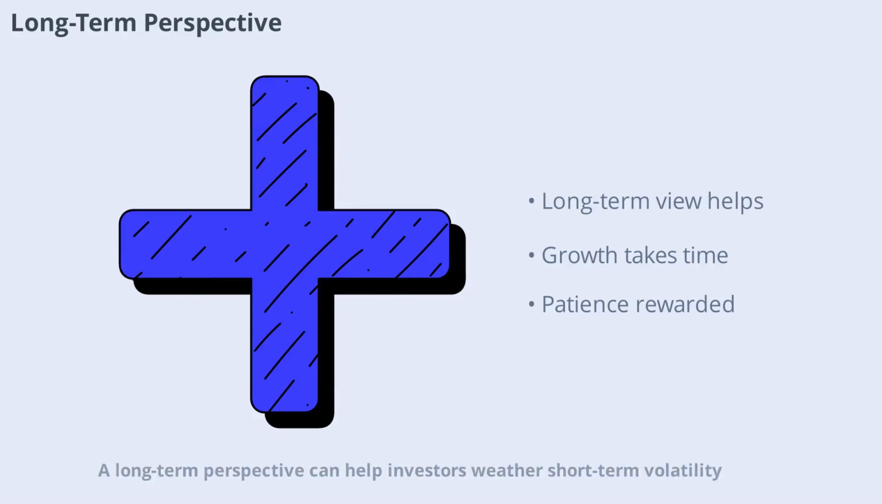A long-term perspective can help investors weather short-term volatility. While UNI may not reach $20 by the end of 2025, the protocol's continued growth and innovation could lead to higher prices over time. Patience and conviction are often rewarded in the crypto space.